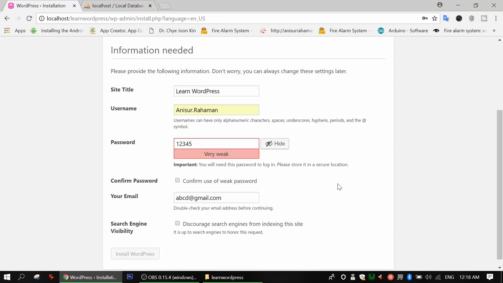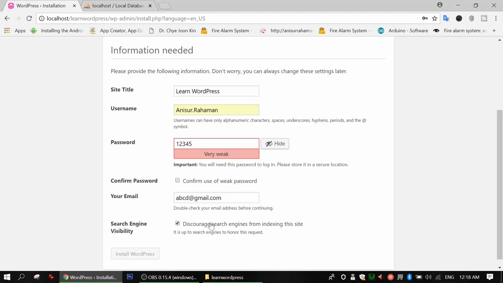So how do you tell Google, please don't show my website to other people, to users, because I am developing this website now and it is under construction? What you do is just check the option saying discourage search engines from indexing this site, so it won't index your site on Google. That's fine, I'm ready to do that.